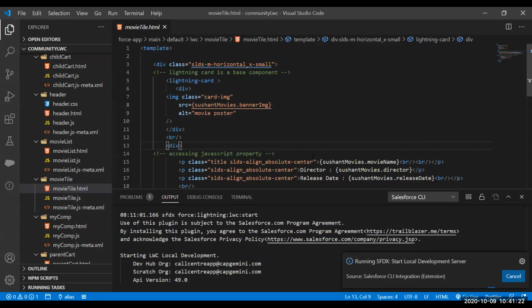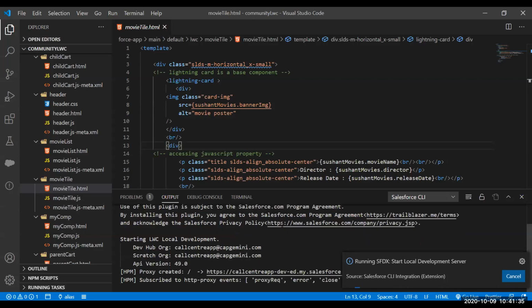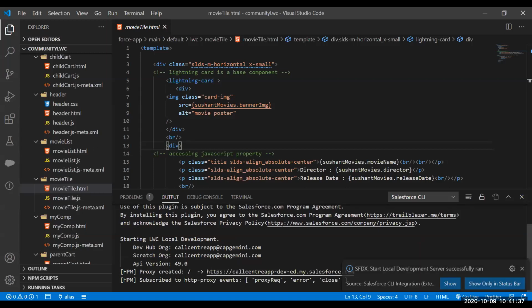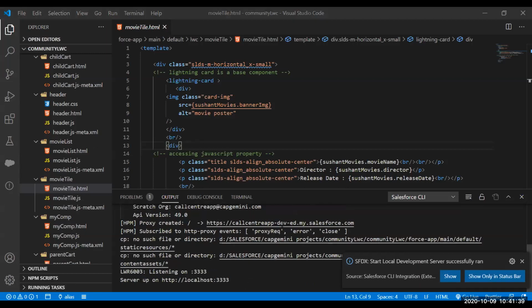It might sometimes take time, but otherwise it will. It automatically opens once it starts. It just takes a second. Smriti, Chrome is not visible. Click on show.